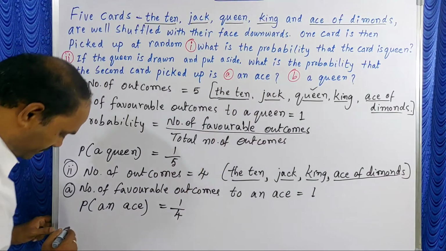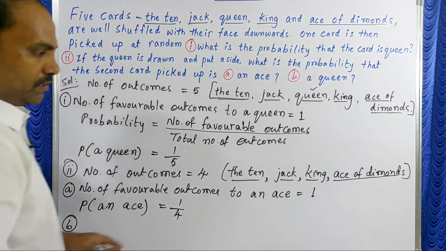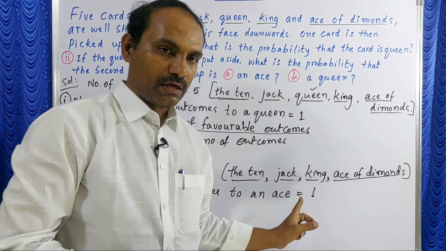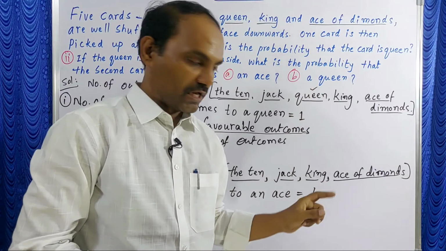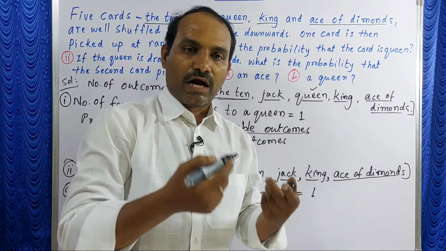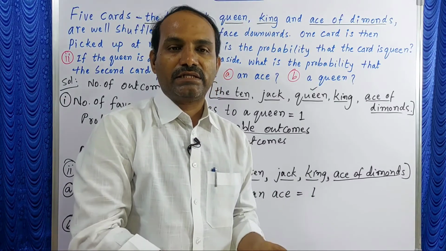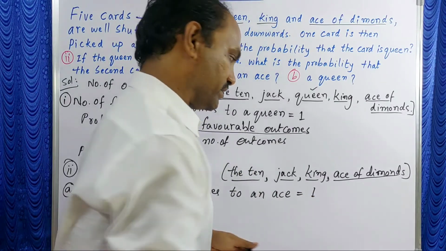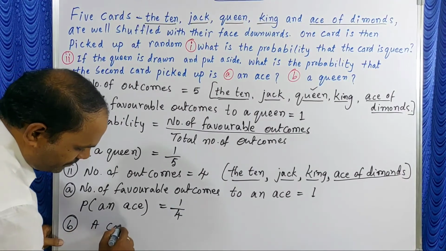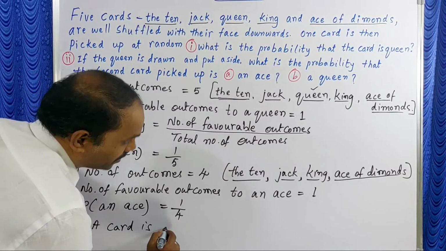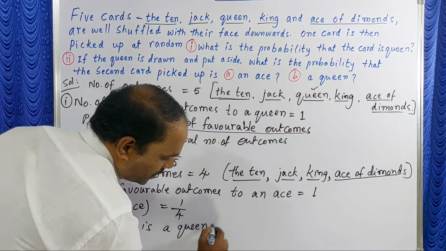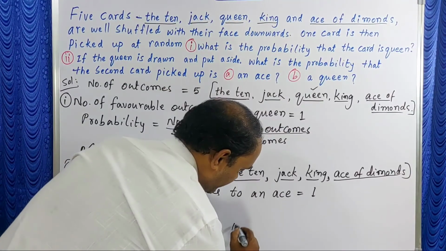Next, queen. In these remaining cards, how many queens are there? Already queen removed. That's why no queen is there. That means the card drawn is a queen is an impossible event.